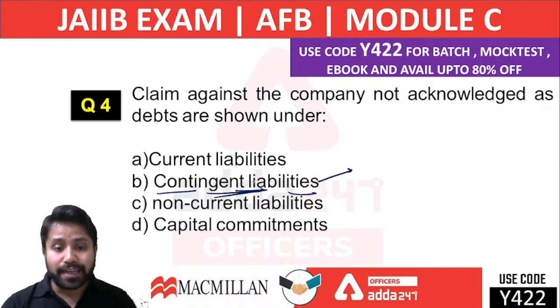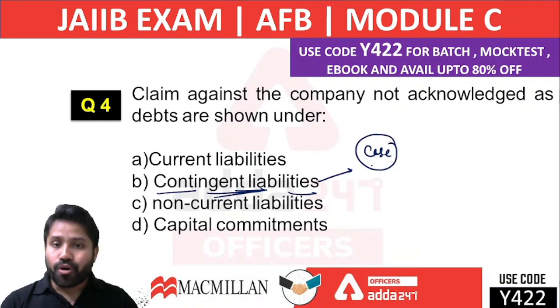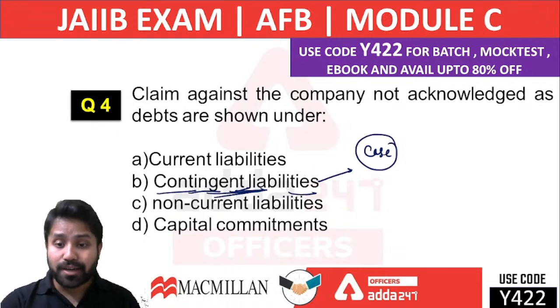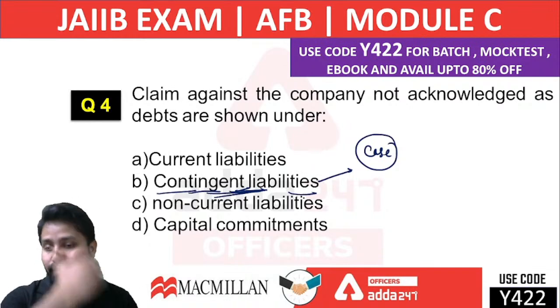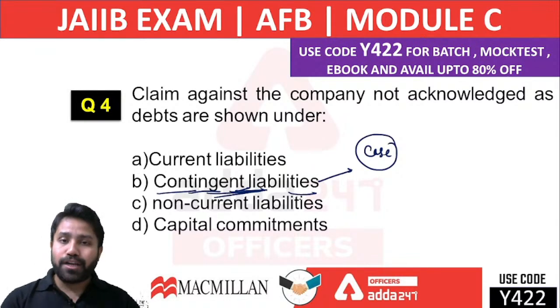So for that event you can understand that it is a kind of liability, that is contingent liabilities. And suppose in any case that is filed against the company, that is also a kind of contingent liability. So the liability which is not acknowledged as a debt, but it may happen. Whenever it may happen, you can understand it is a kind of liability, that is contingent liabilities. I'm hoping that everyone understands this concept here. So claims against the company not acknowledged as debts are shown under contingent liabilities.